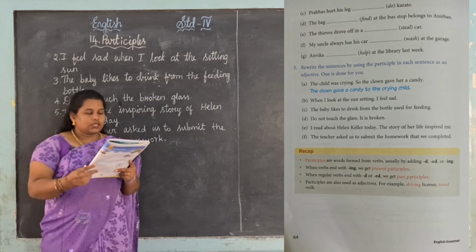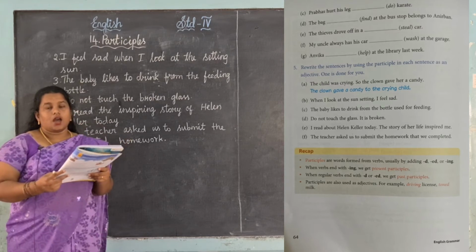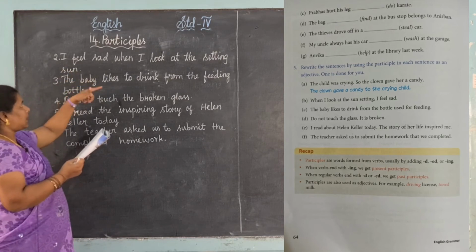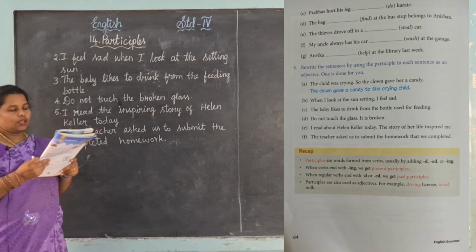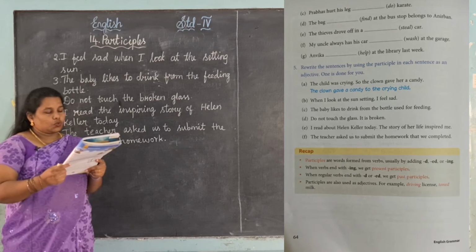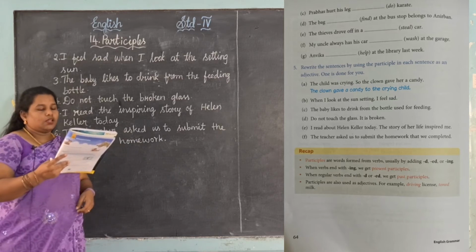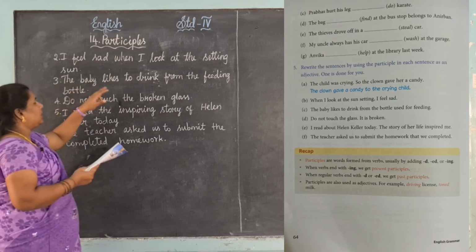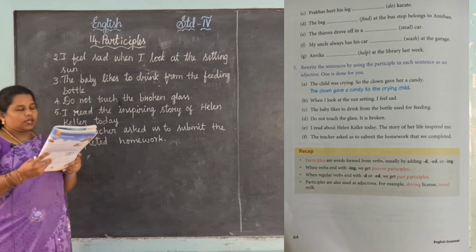So see the next one. When I look at the sun setting, I feel sad. How can we change this sentence? Yes, I feel sad when I look at the setting sun. Okay, I feel sad when I look at the setting sun. Yes, next one: the baby likes to drink from the bottle used for feeding. See, it is described, so that described thing we want to change into a participle. See, the baby likes to drink from the feeding bottle. Okay, it becomes an easy sentence, right?